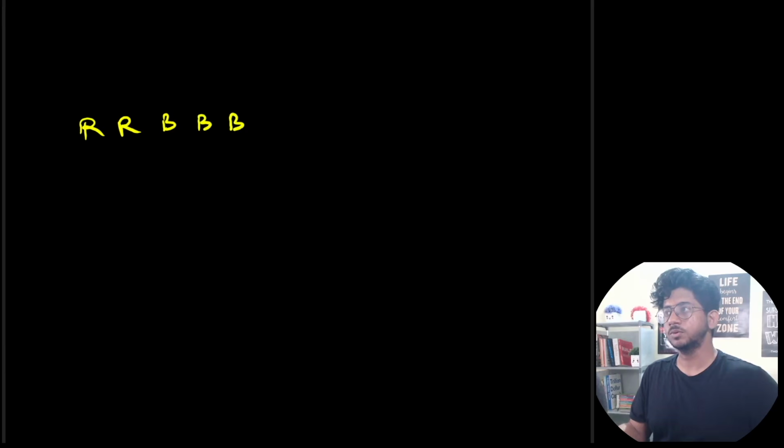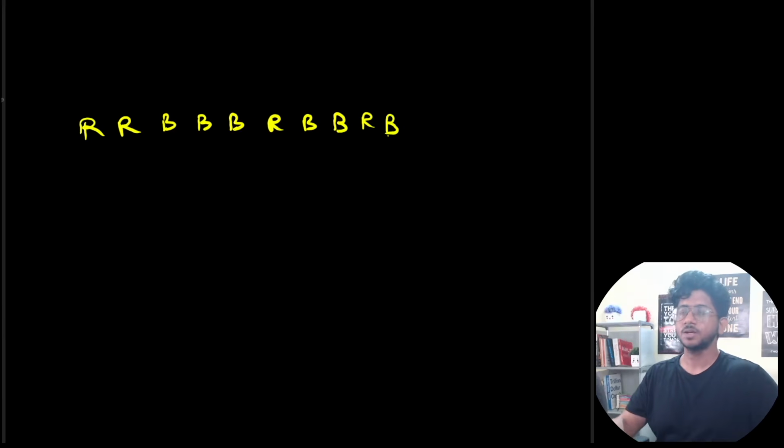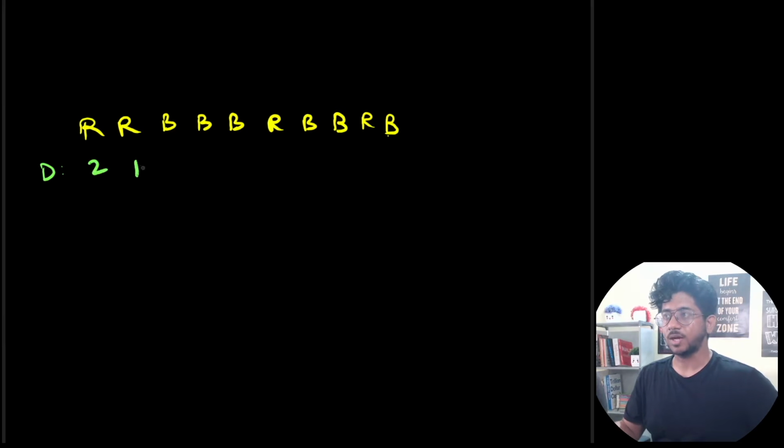Let's say there is a red. So first of all, what we try to think about is, till where can we convert things to red? This is what we want to maintain, okay? So let's say there is red, red, blue, blue, blue, red, blue, blue, red, blue, something like this, okay? And for each of the elements, you are also given a D array, which says, let's say 2, 1, 0, 5, 3, 2, 1, 0, 1, 0, okay?